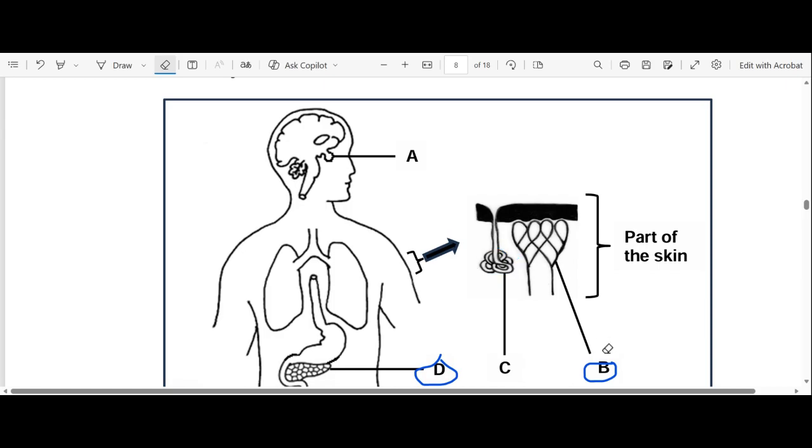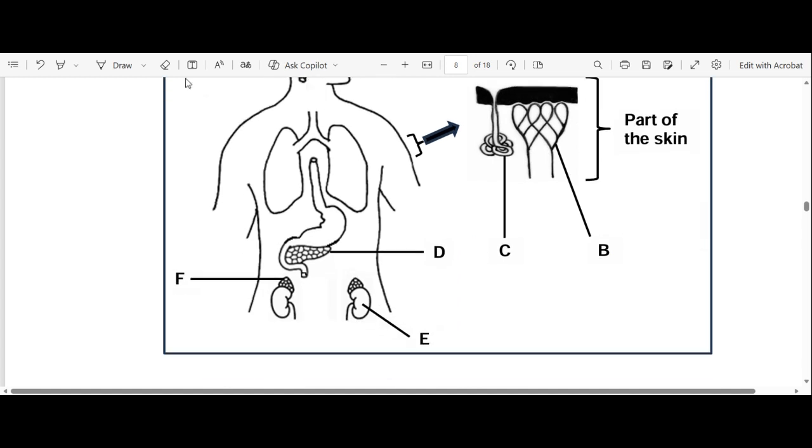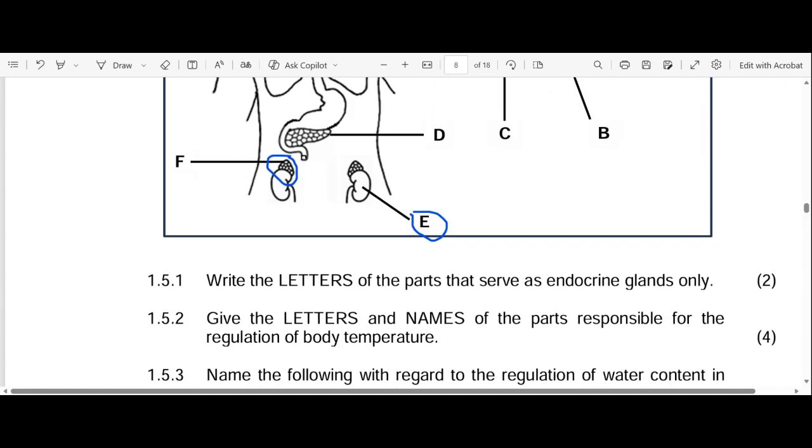Let's continue. Let's move to our question. But I think we're not done analyzing. Let me just move on. Okay. So here we have our F. Remember, our F is what? It's our adrenal gland. It's just on top of the kidney, right? And our E becomes what? Becomes the kidney itself. Okay, let's go to the questions then. So 1.5.1.